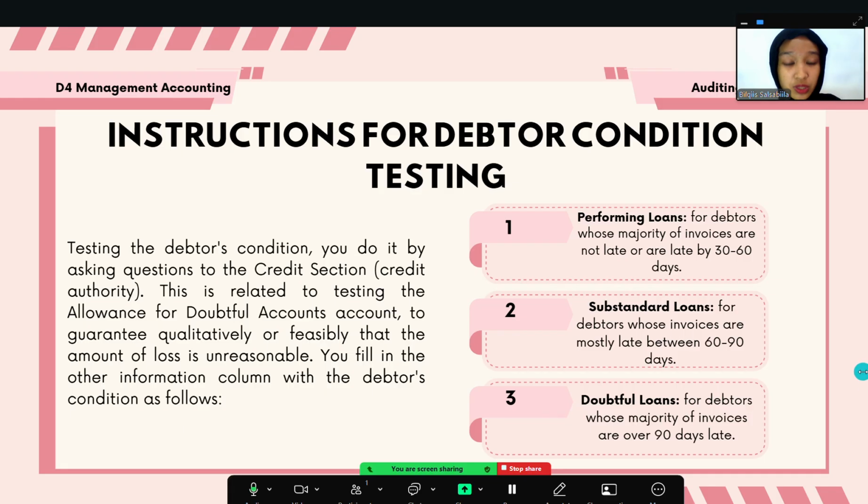The first is performing loans. That means debtors whose majority of invoices are not late or late by 30 until 60 days. But substandard loans mean mostly late between 60 until 90 days, and the last is doubtful loans, where invoices are over 90 days late.